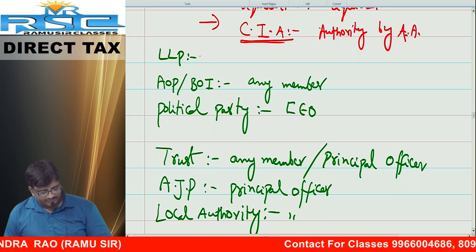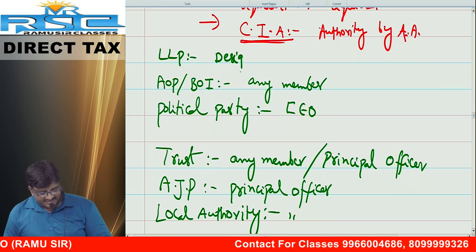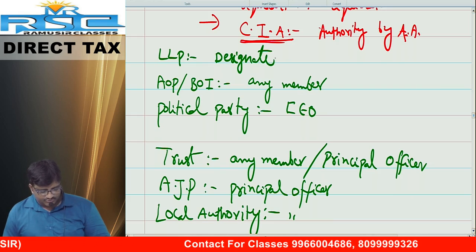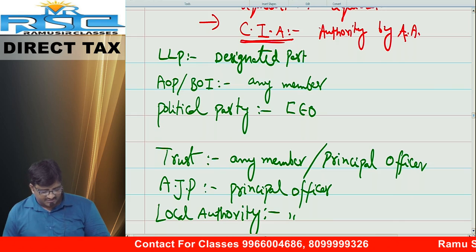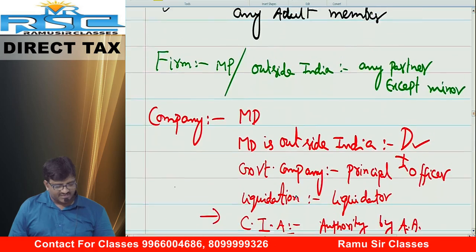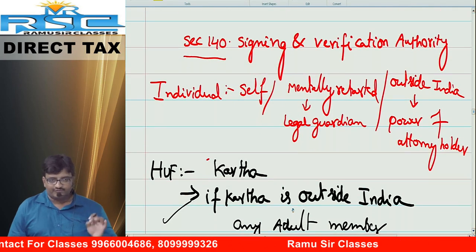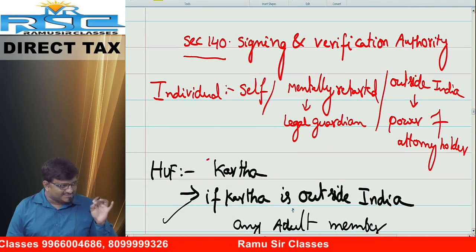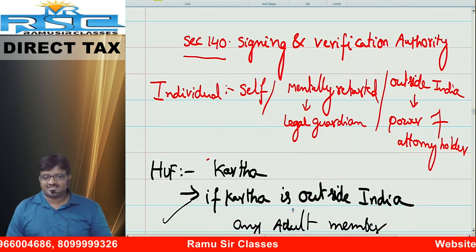So, LLP. In case of LLP, who can sign? Designated partners. Actually, there will be two designated partners. Such partner has to sign the return. Okay? Chalo. With this, we cover the topic called section 140: signing and verification authorities.